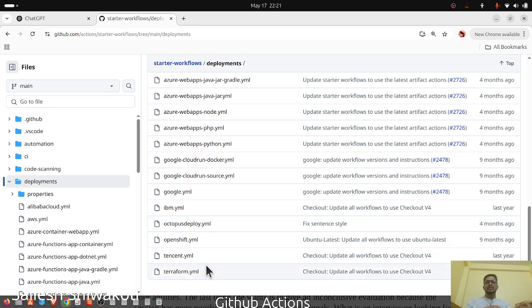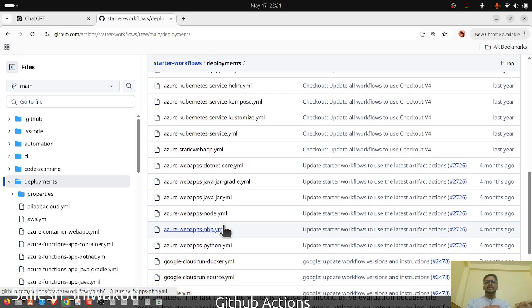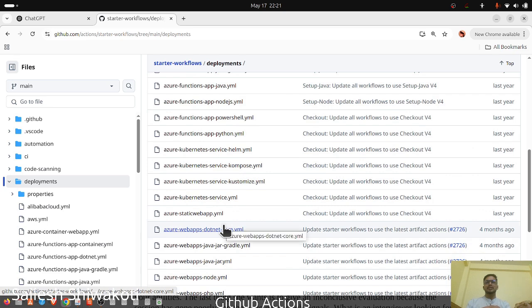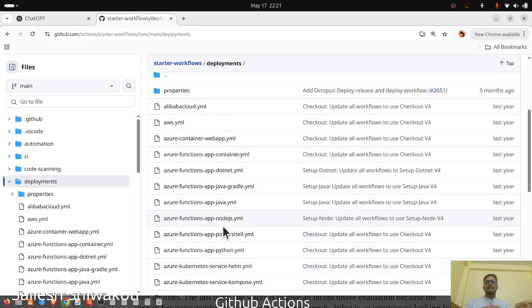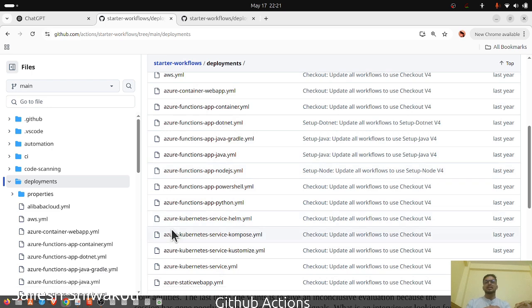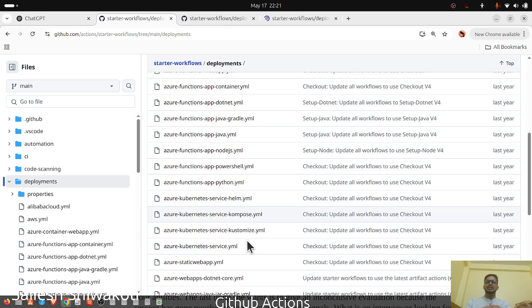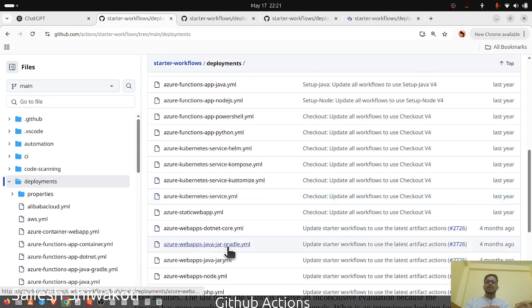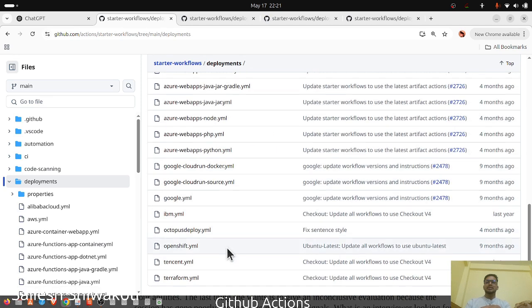IBM mentioned Terraform. Why is there no Azure Kubernetes Service? AWS is okay, fine, but Azure has too much detail. Azure Kubernetes, let's just see Kubernetes Service. I think that's what I need to understand.